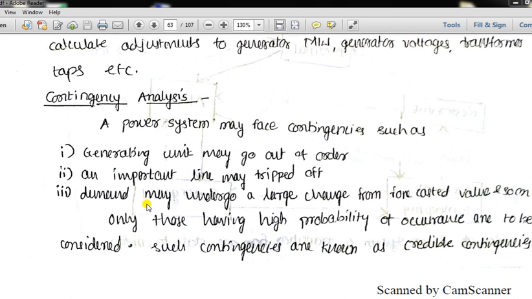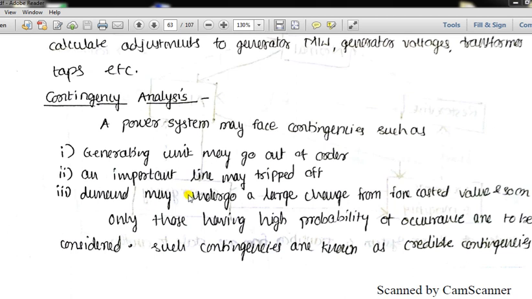We already know how the load varies in our power system, and the power system expects that kind of change in the load. But if there are some unexpected changes in the load, that is also one of the contingencies faced by our power system. So these are the various types of contingencies our power system can face.